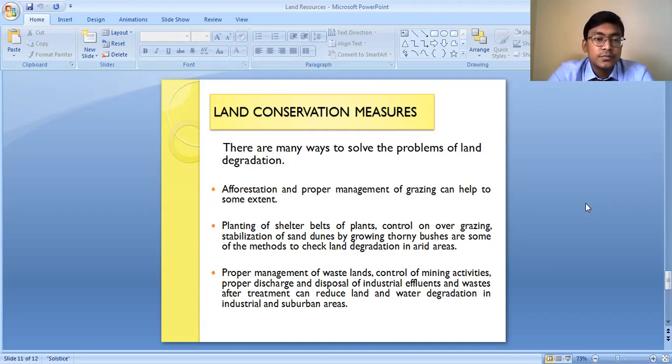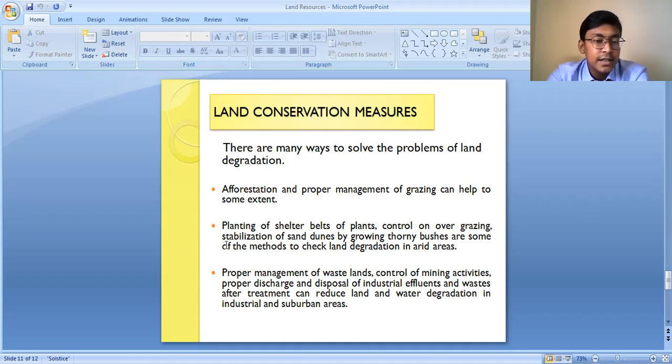land degradation. Like in the forested area we have seen a lot of forest has been deforested. And in the forested area a lot of soil erosion, landslides are taking place. So afforestation is the main measure which can be followed to conserve the land resources.